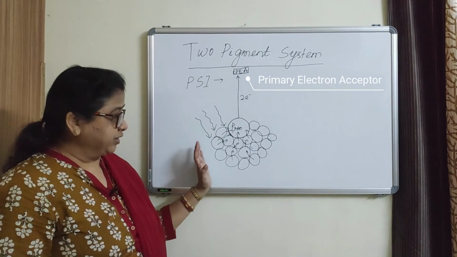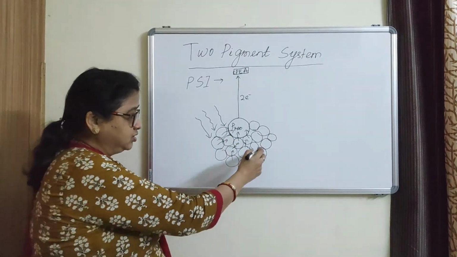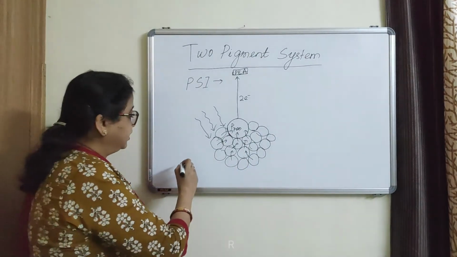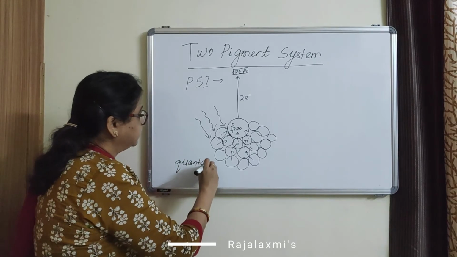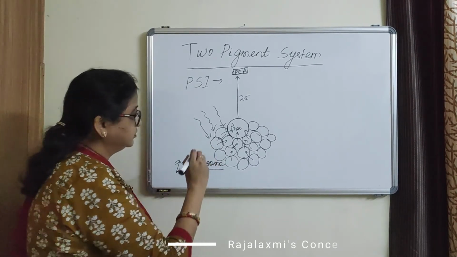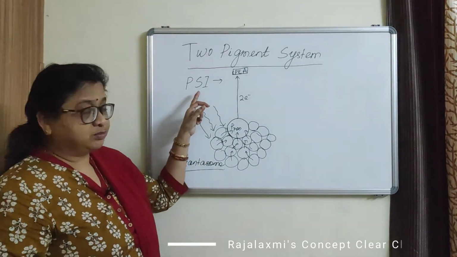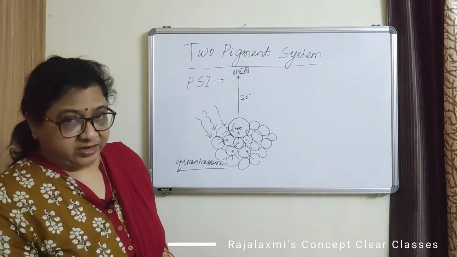This group of pigments, that is the reaction center and all other light harvesting pigments, is collectively called the quantasome. Besides these pigments, photosystem 1 also contains many electron carriers.